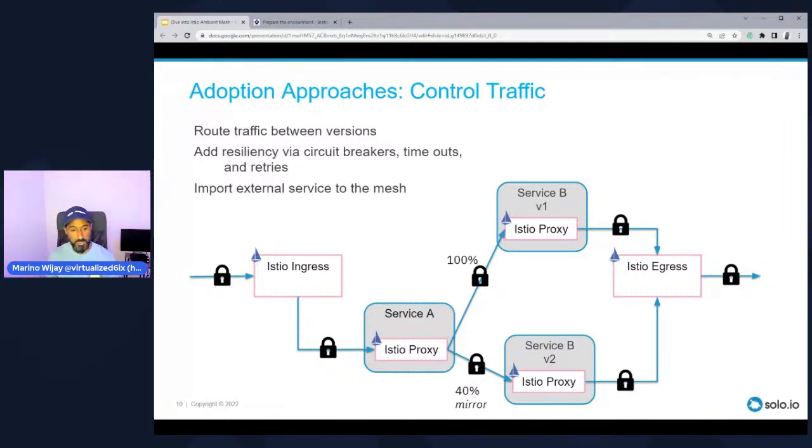Or we could do this at layer 7, where we can now decide, based off of the type of HTTP request, we can either allow or disallow that request to be made. So an HTTP GET operation or an HTTP DELETE operation, for example, we may not want to allow a DELETE operation, but only allow a GET operation.